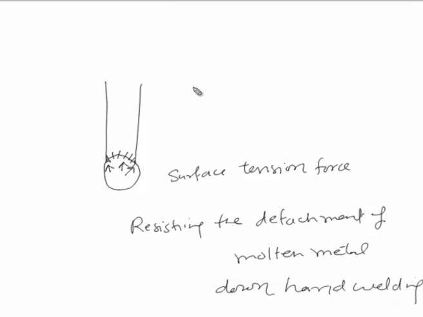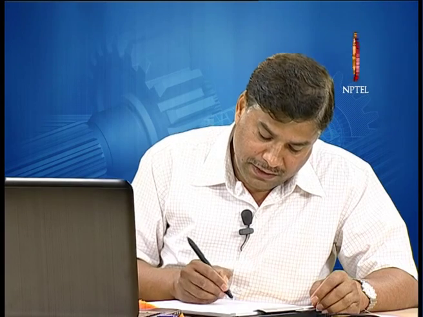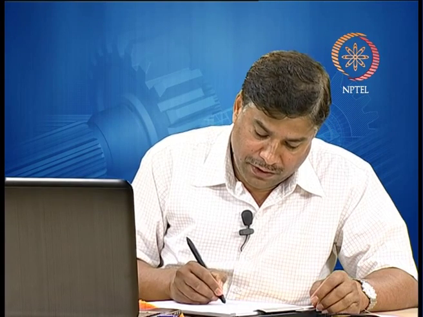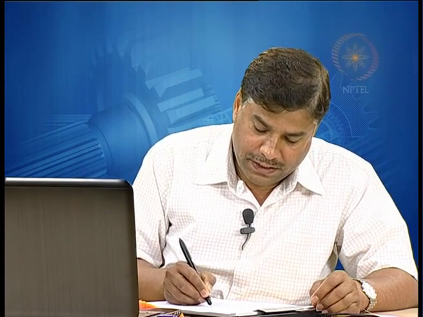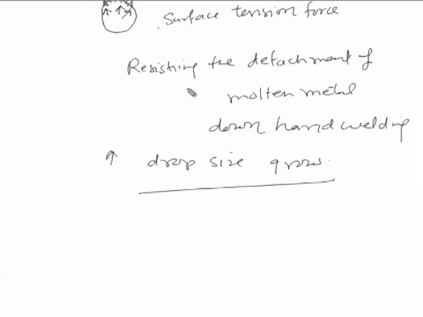And if this force is resisting the detachment of the molten metal drop, then it means indirectly it will be helping the drop size to grow. So, the increase in the size of the drop is mainly facilitated by the surface tension force.